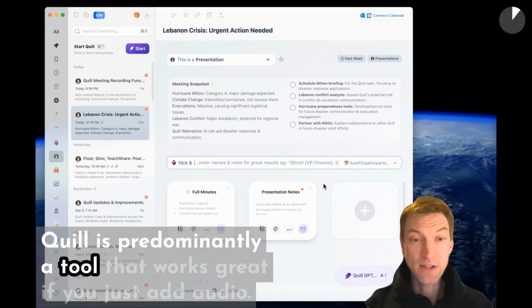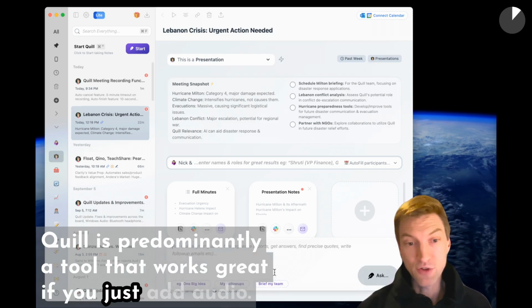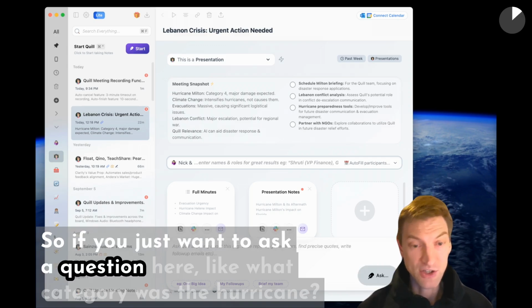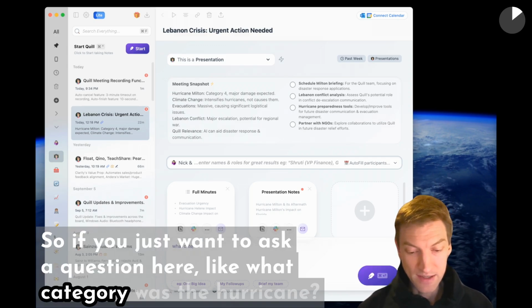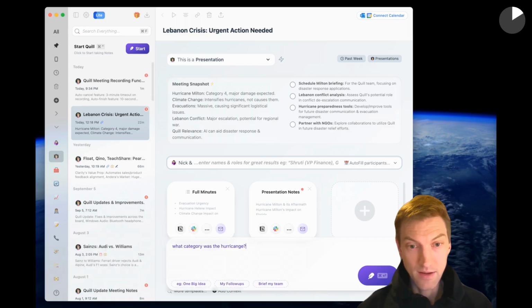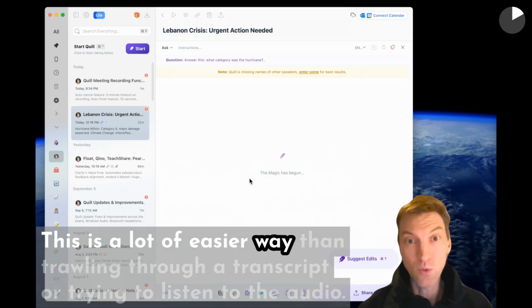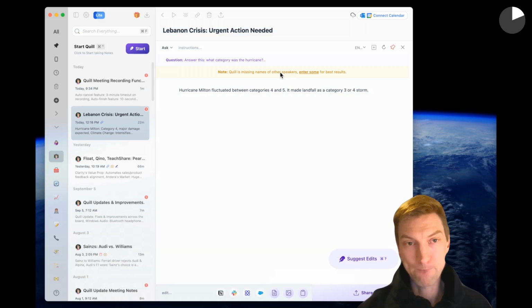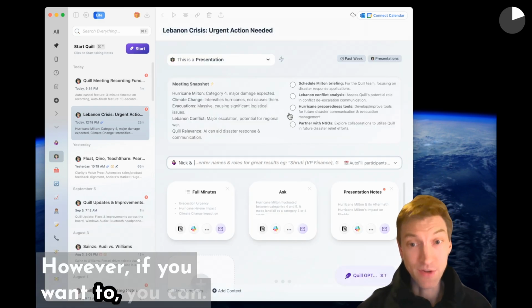Quill is predominantly a tool that works great if you just use the AI layers. So if you just want to ask a question here, like what category was the hurricane? This is a lot easier way than trawling through a transcript or trying to listen to the audio. However, if you want to, you can.